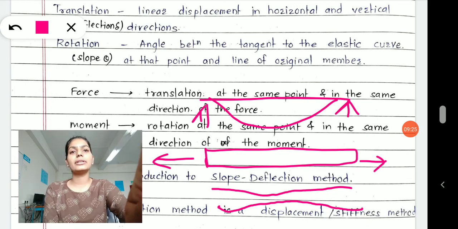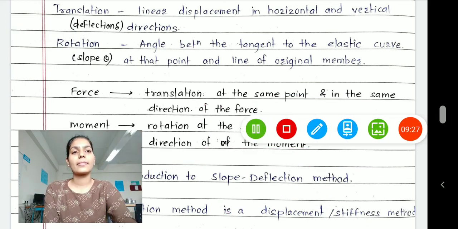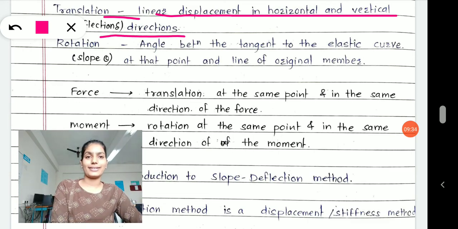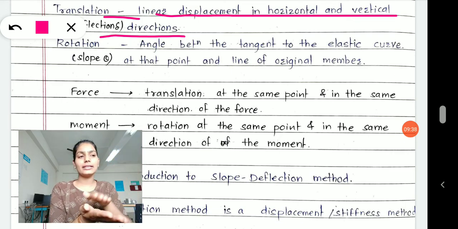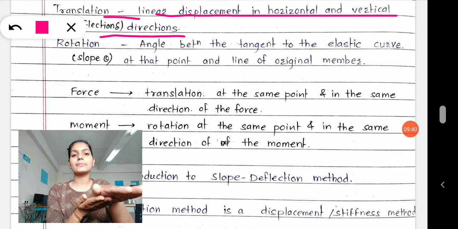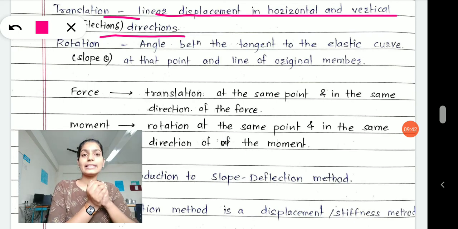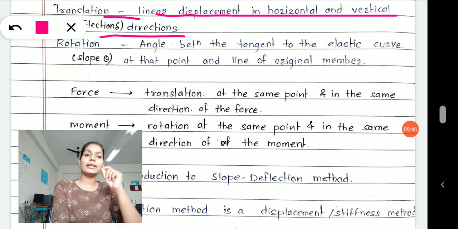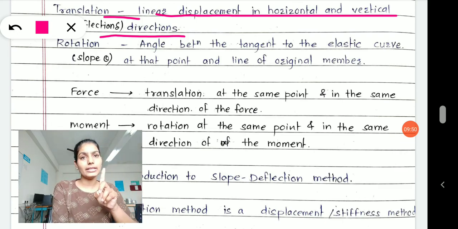Now we are trying to understand translation. Translation is a linear displacement in the horizontal and vertical direction. What is it? Linear displacement. Linearly my object is traveling or displacing. That is what is called linear displacement. It is either in the vertical direction or in the horizontal direction. That is what is called translation.